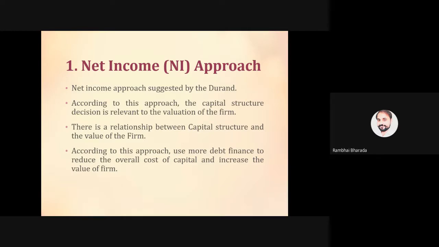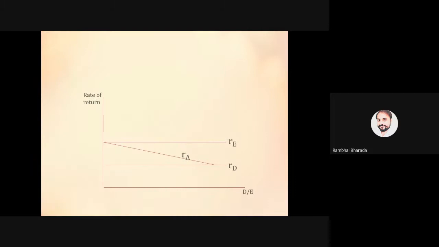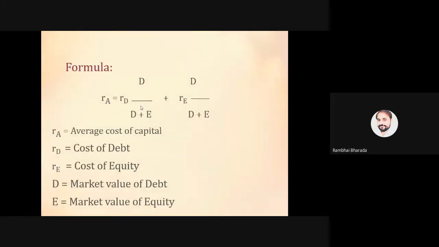The approach is given by David Durand, and use of more debt finance will reduce the cost of capital and increase the value of the firm. 5 assumptions: no corporate tax, cost of debt is less than cost of equity, risk remains same, capital requirement remains same, cost of equity remains same, cost of debt remains same. This is the diagram, and this is the formula.